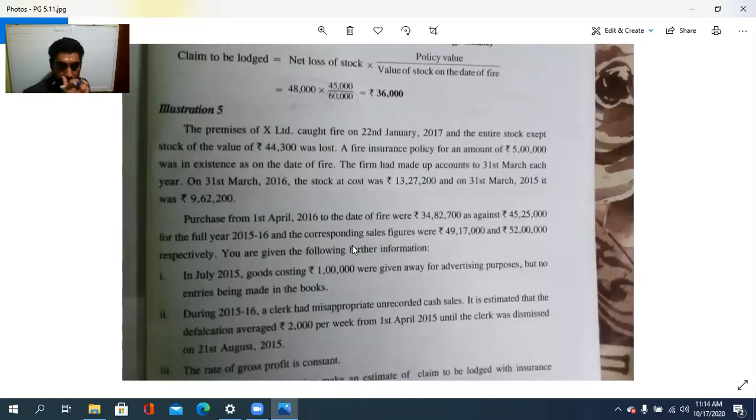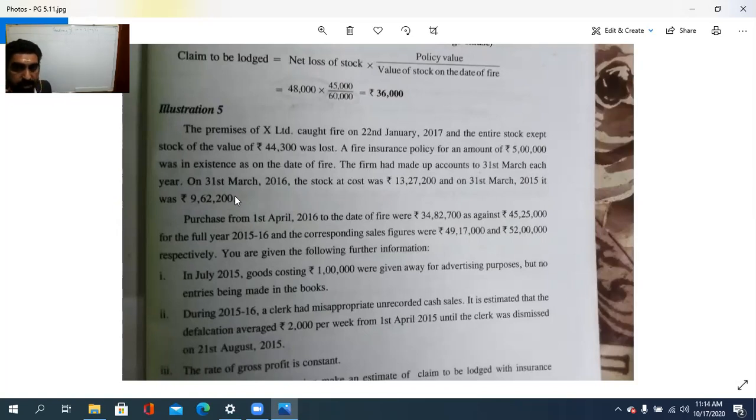From this information, on 31st March 2016 the stock at cost was 13 lakh 27,200, and on 31st March 2015 it was 9 lakh 62,200. This is the trading account of the year 2016.